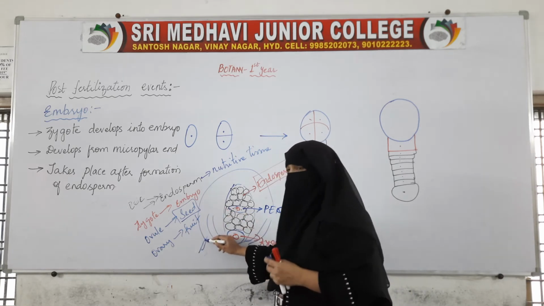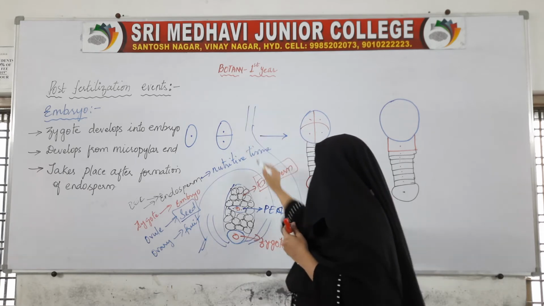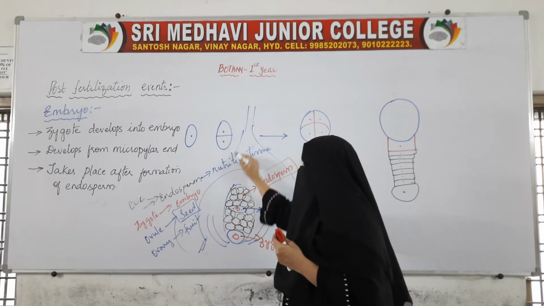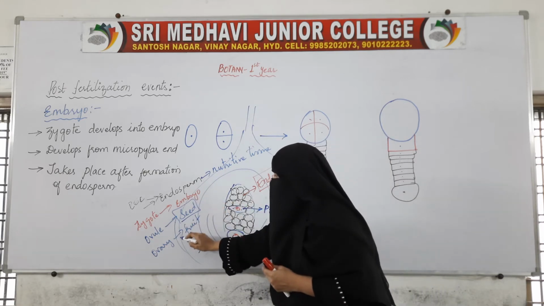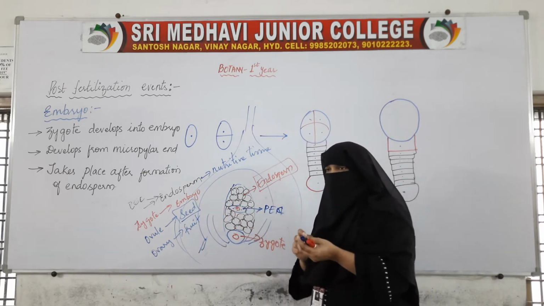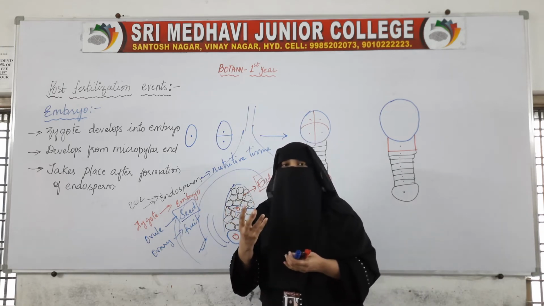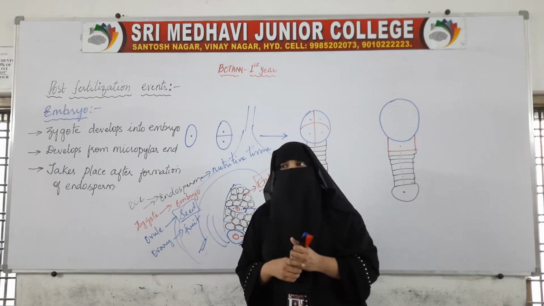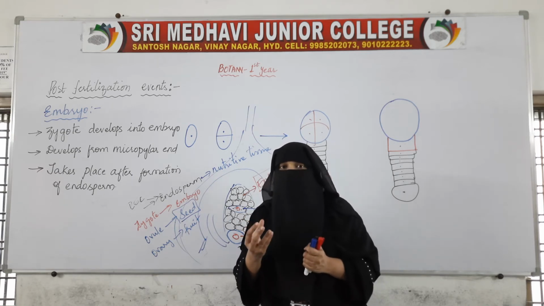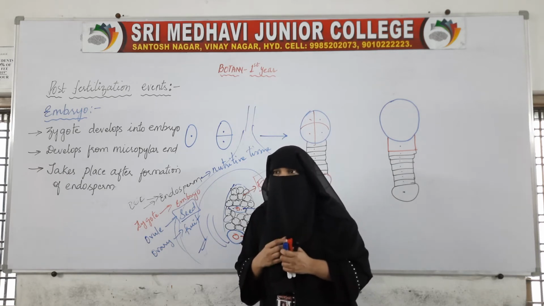The ovule is present inside the ovary. So this ovary changes into fruit. The fruit which we eat is nothing but the ovary of a flower. In almost all fruits, the fruit which we eat is nothing but the ovary of the flower.